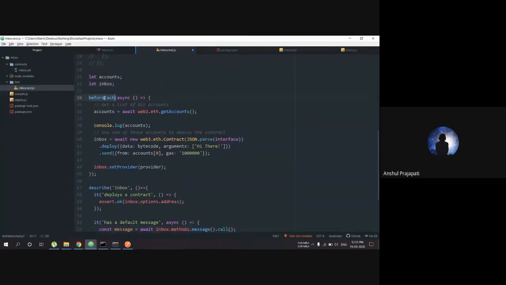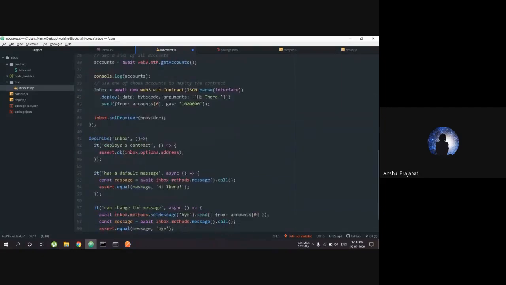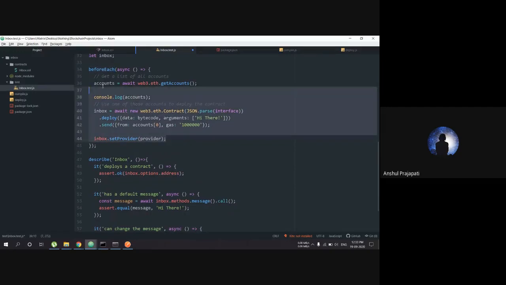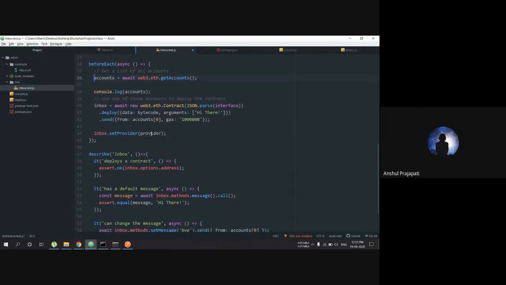Firstly, before each: every time we have to test something, we have to deploy the contract first. We have to test one thing, we have to deploy the contract. Second thing, we have to deploy the contract again. Why? Because it is not on a real network. We are doing it on our basic test network. That's why we have to deploy everything again and again.